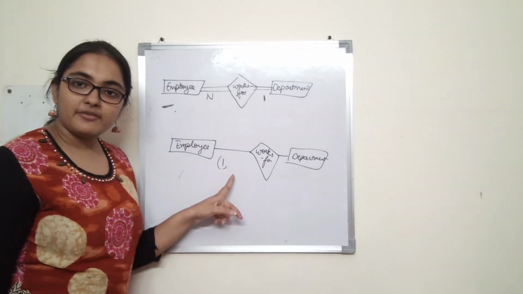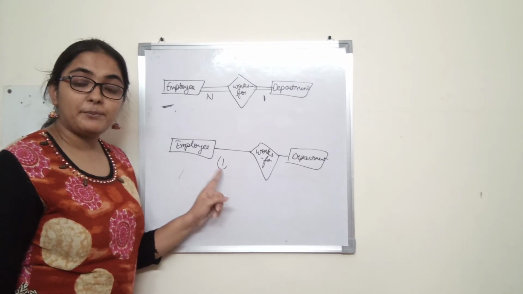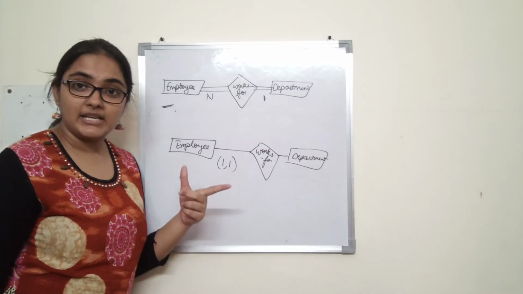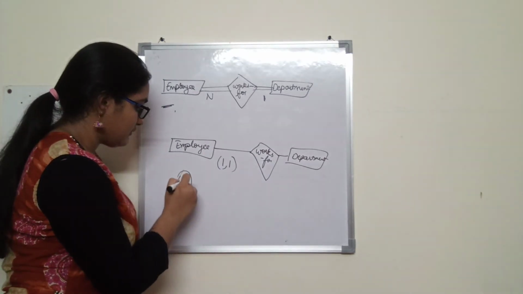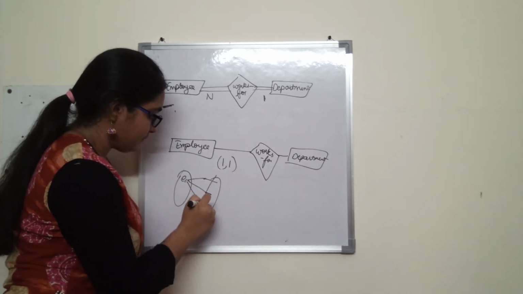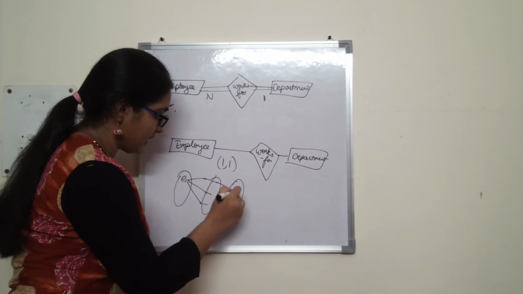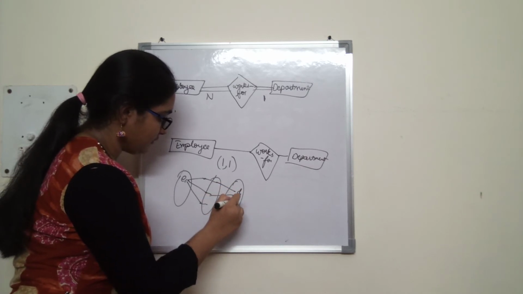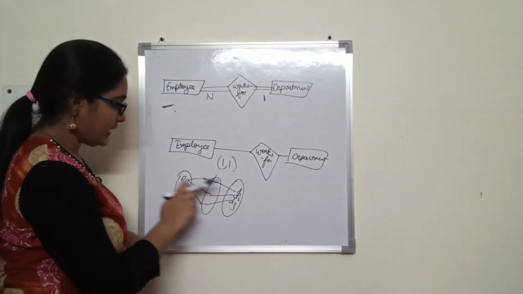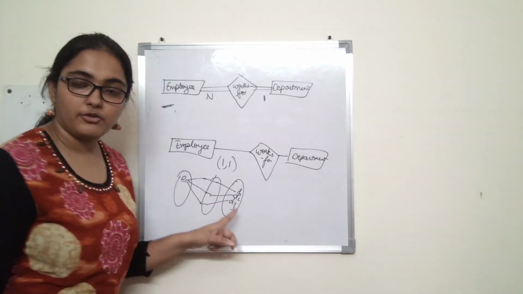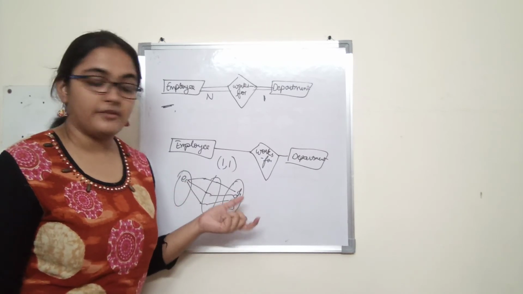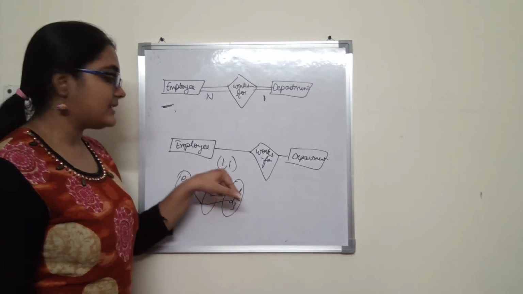And the maximum number of relationship instances in which an employee can participate is 1, because an employee cannot work in many departments. It could not be like employee working for many departments, D1, D2, D3. It wasn't like this, right? It was like E1 is working for just one department, E2 just working for one department at max, and at min as well, because there cannot exist any employee without a department. So this was the case, therefore 1, 1.